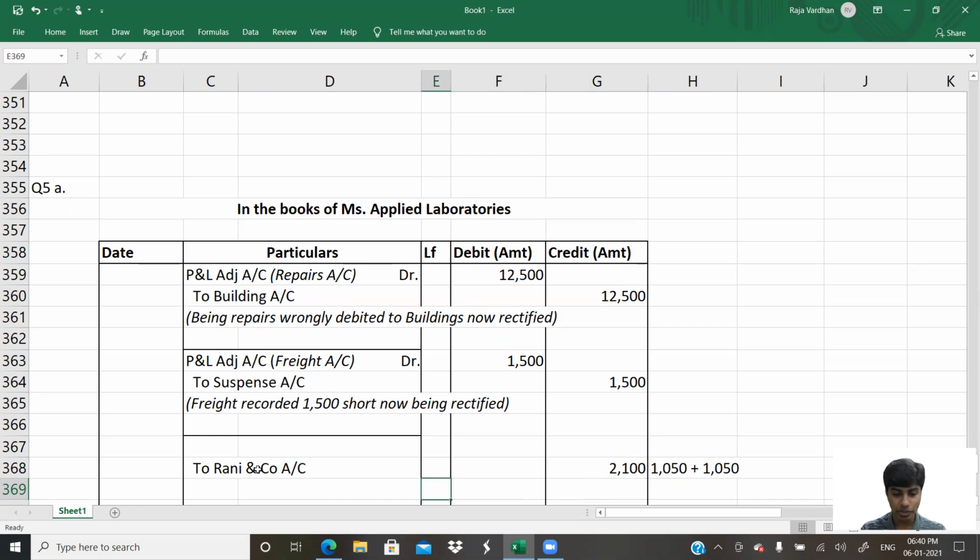You get that? What will the debit be given to? This is a one-sided error, friend. So the debit will be given to suspense account. So the journal entry for rectifying this error is suspense account debit to Rani and Company account, but the amount is 2,100. Many of you might be still wondering, sir, why is it not 1,050? Why is it 2,100? I'll repeat, Rani and Company account was supposed to be credited by 1,050. What did they do? They wrongly debited it. So firstly, the correct credit which was not recorded, for that we credit by 1,050. Secondly, to reduce the wrong debit, we credit again by 1,050.